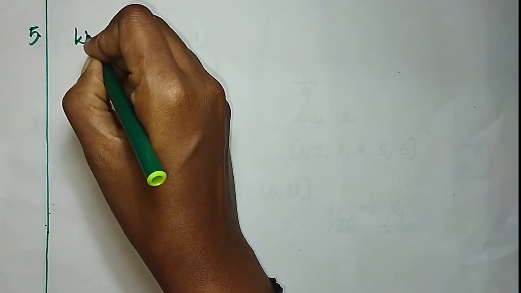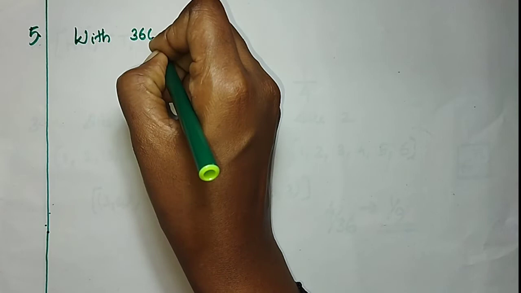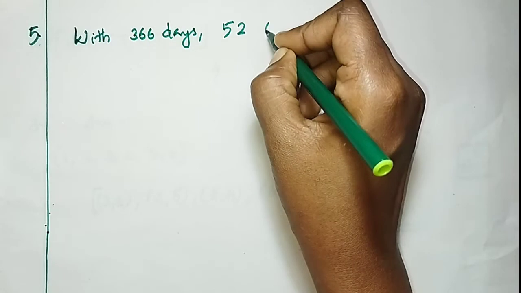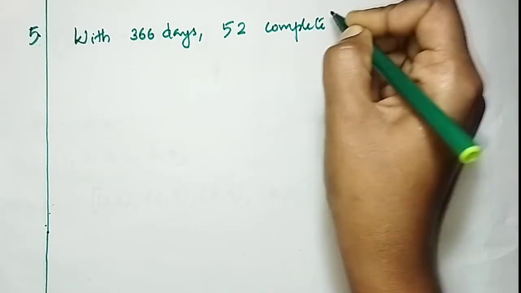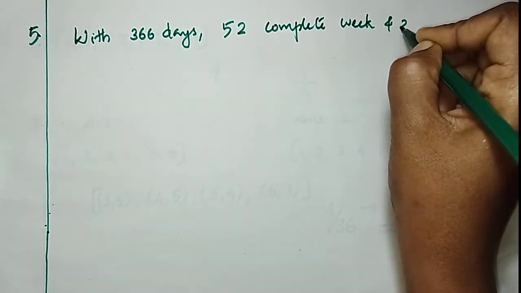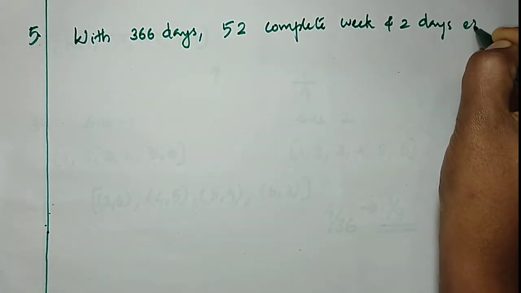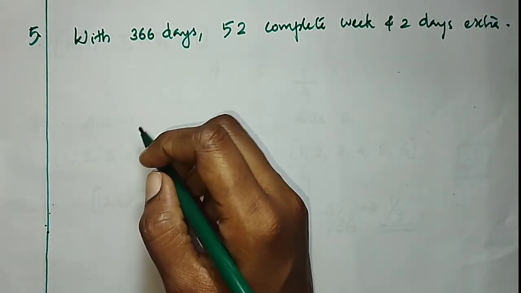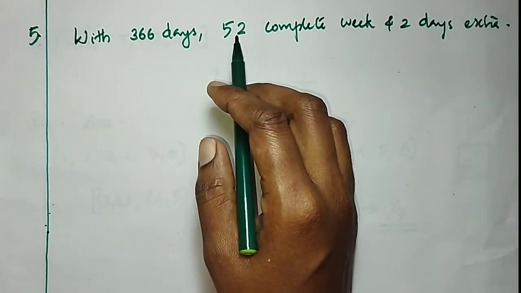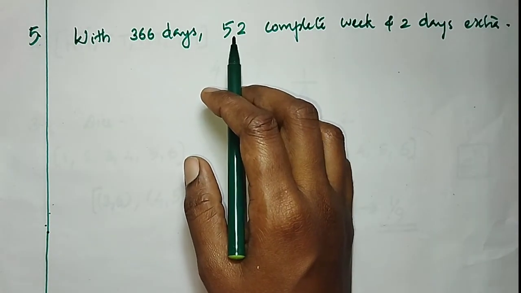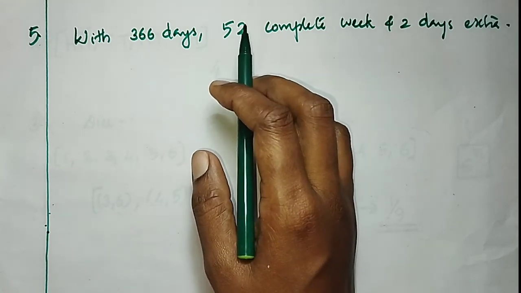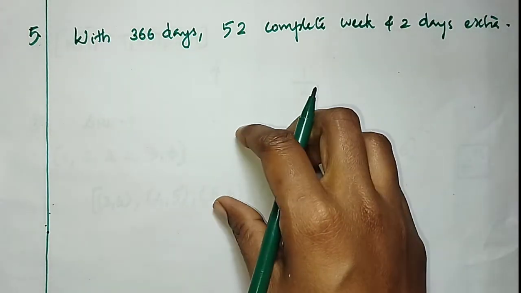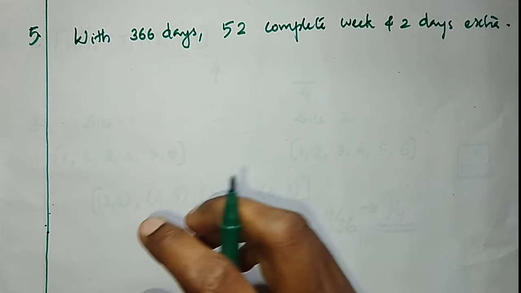Yes, with 366 days, we get 52 complete weeks and 2 days extra, isn't it? That means in a leap year, 366 days will be there. Then when we divide this 366 by 7, we get 52 as quotient and 2 as remainder. That means 52 complete weeks will be there and 2 days extra will be there.